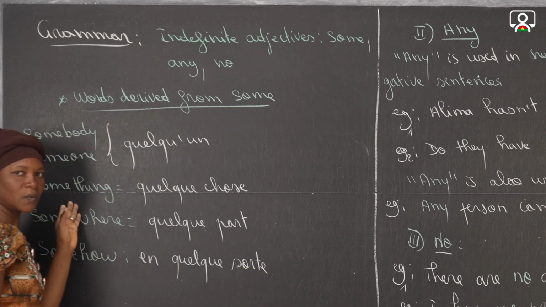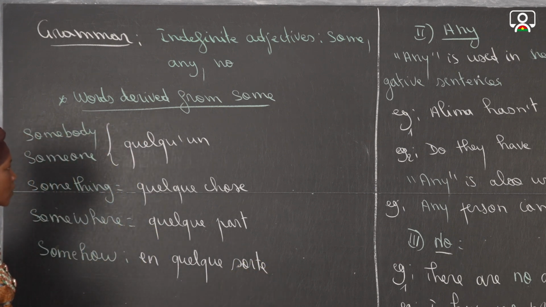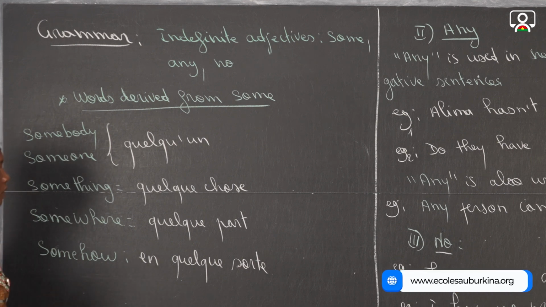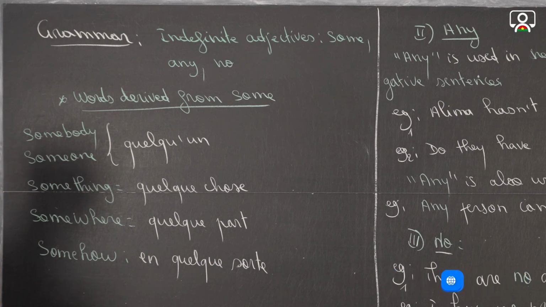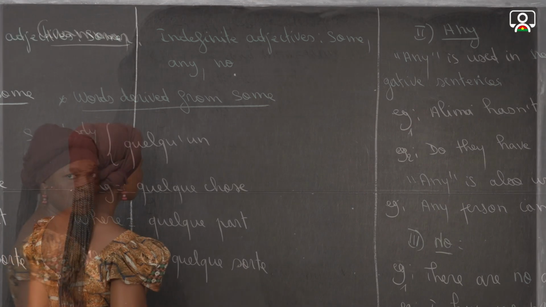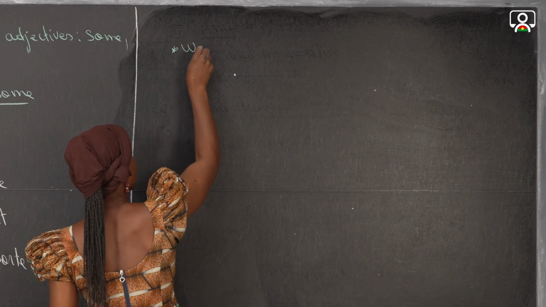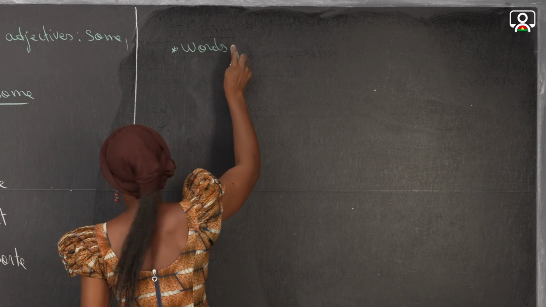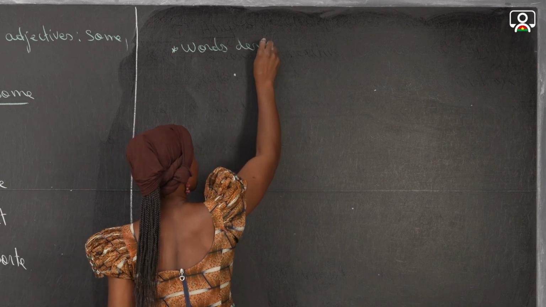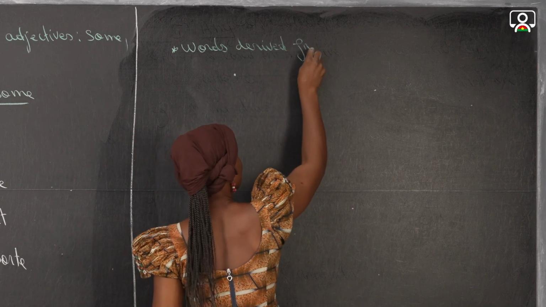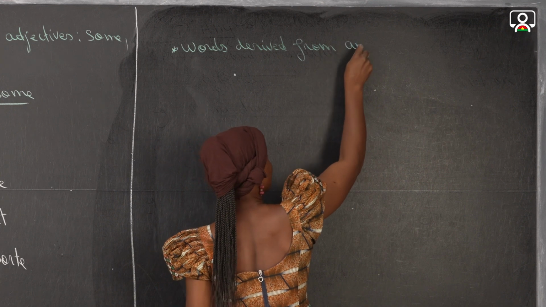So here it is a way also to reinforce your vocabulary, and you can use them in sentences to build your own sentences, or when you find them in a text, you can know the meaning and understand the text easily. Now let's move to any. So now let's see the words derived from any.